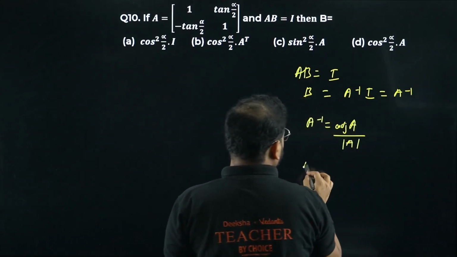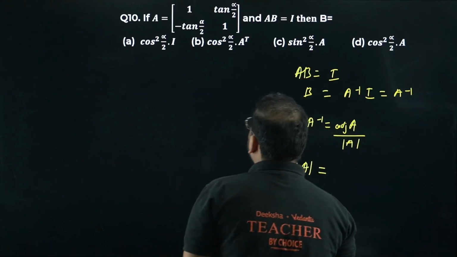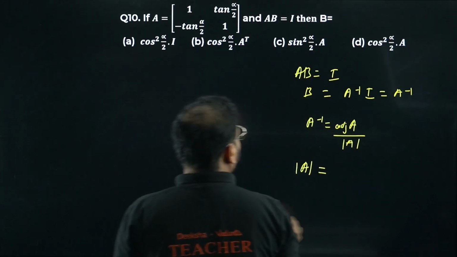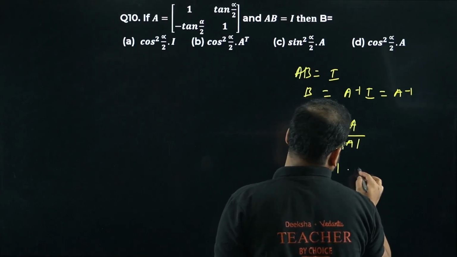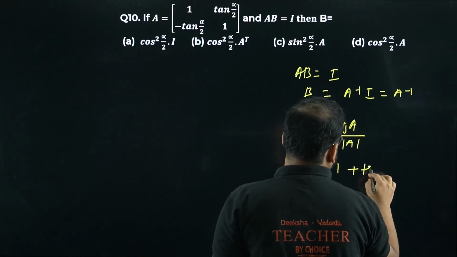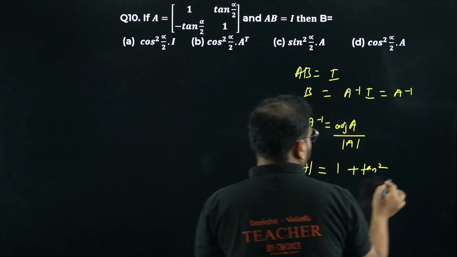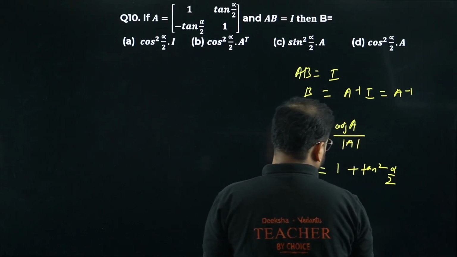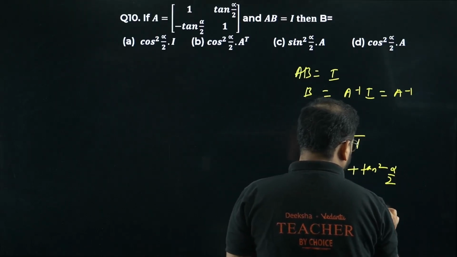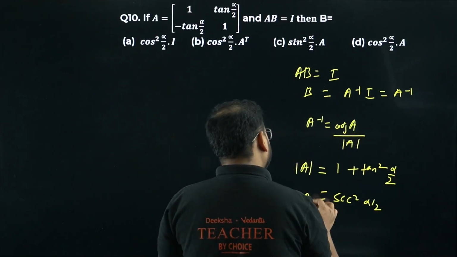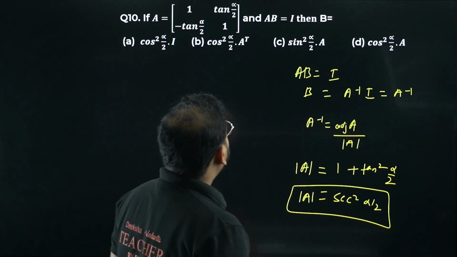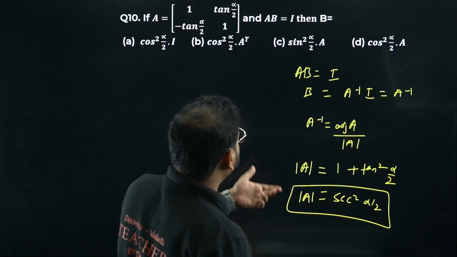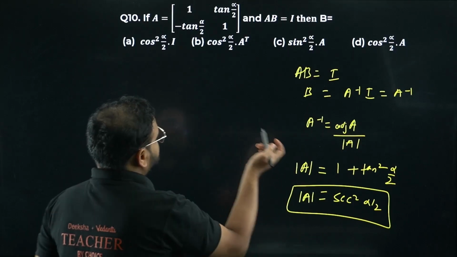So find the determinant of A. What we have over here, please check: 1 into 1 is simply 1, and minus of minus will become plus, so 1 plus tan square alpha by 2. It is going to be sec square alpha by 2. That's your value of determinant of A. Wherever you have 1 by sec, that will be your options. We have 3 options as such.